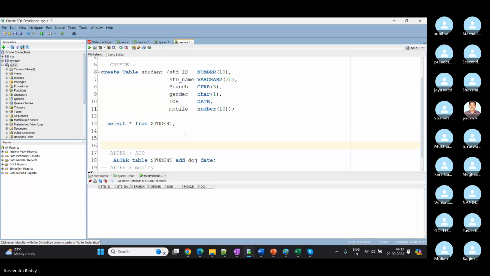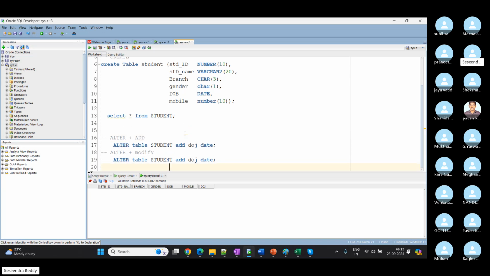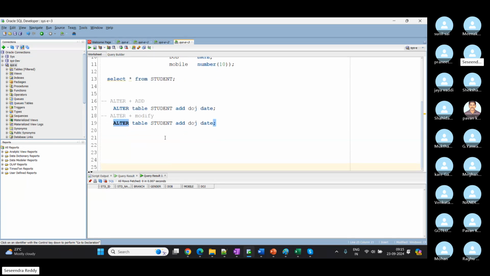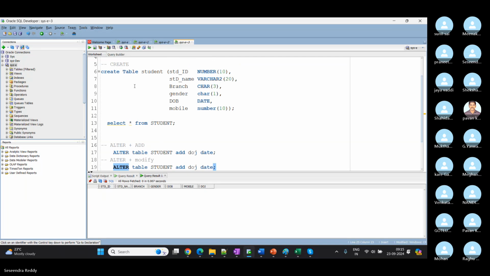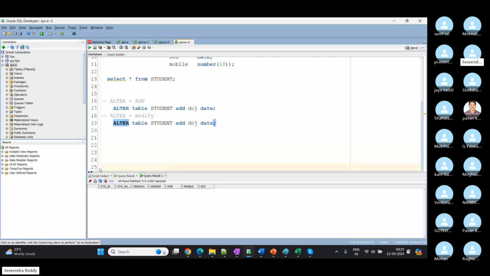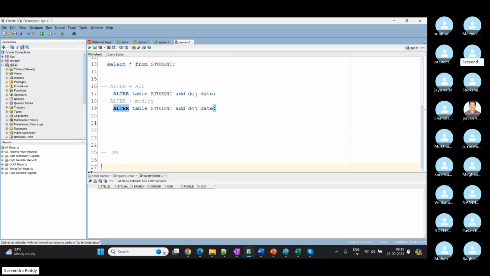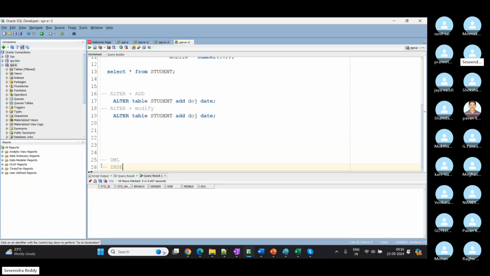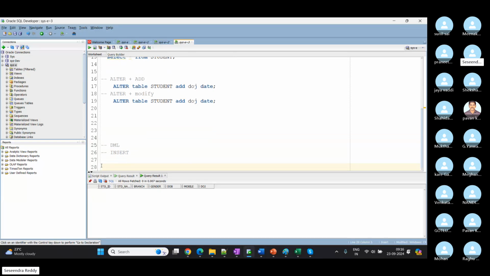We'll see. I don't want to disturb here. We'll take it downside. For now, we learned 2 commands under data definition language: one is create and one more is alter plus add. Now we'll start DMLs also here. DMLs we know, right? They are used to work on data. So we'll start with insert, and we can insert a row into a table by using three methods. We will see them one by one in the next sessions.